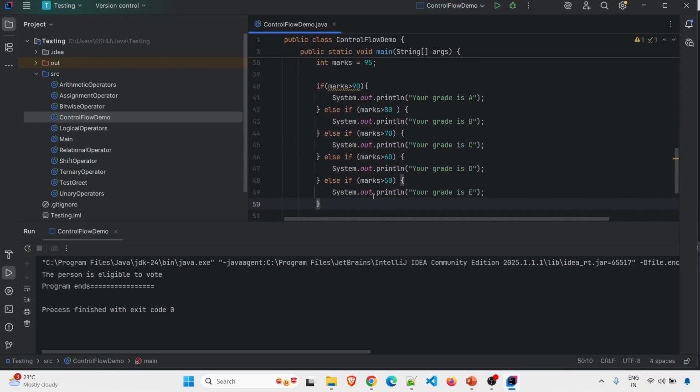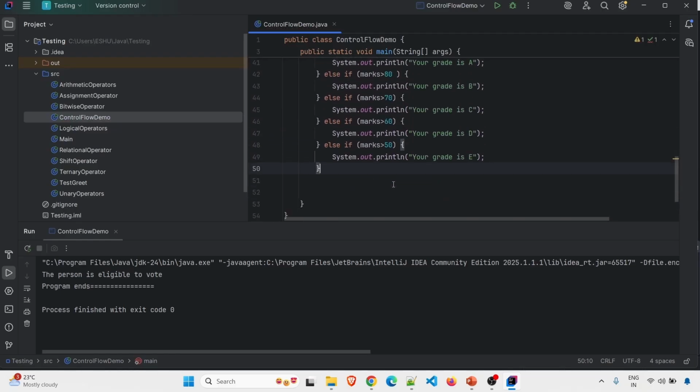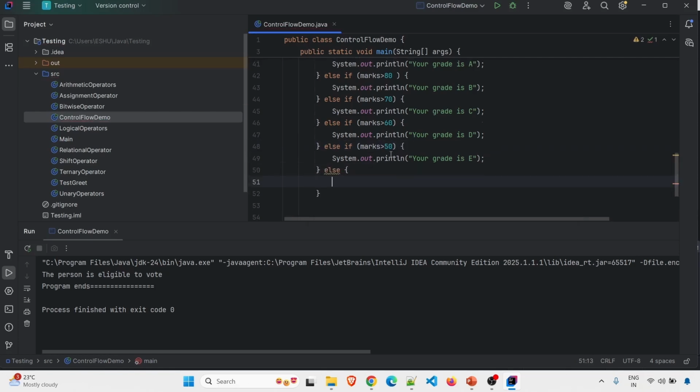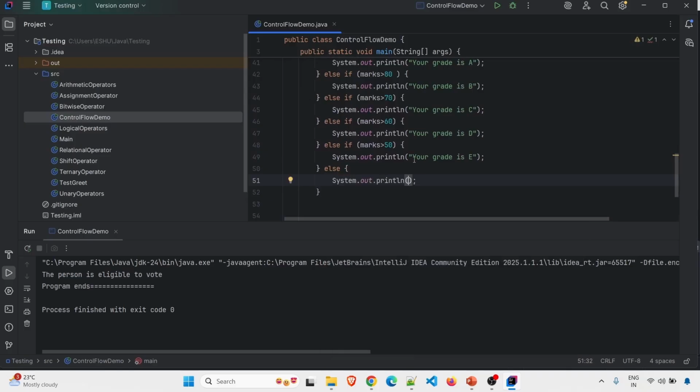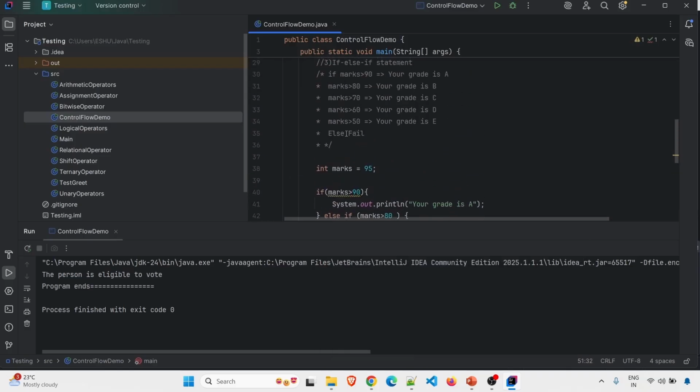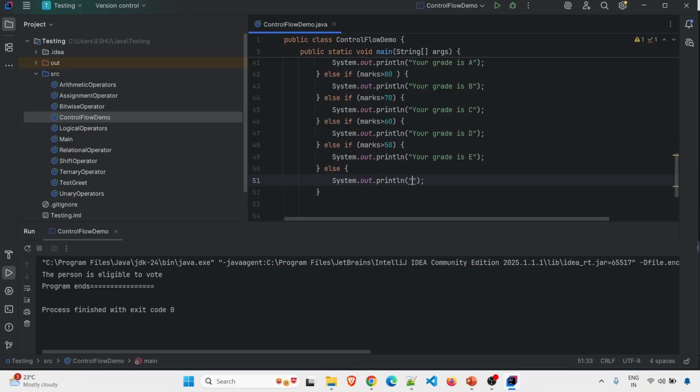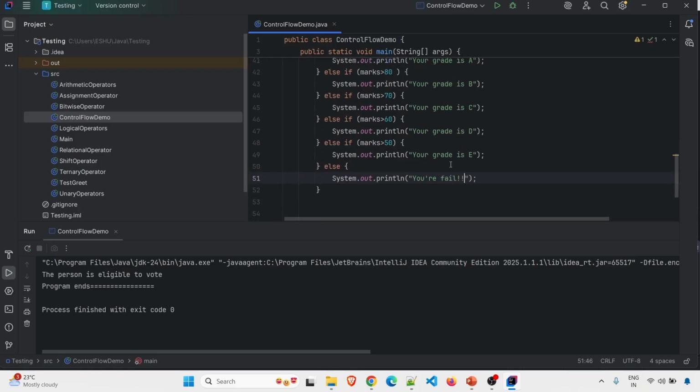Now, if he's getting marks other than these conditions, for example, lesser than 50, since we have written conditions up to greater than 50, I can just put it inside the else block. Anything other than these conditions, this block will be executed. So I have to print, you are fail. So our code is ready.